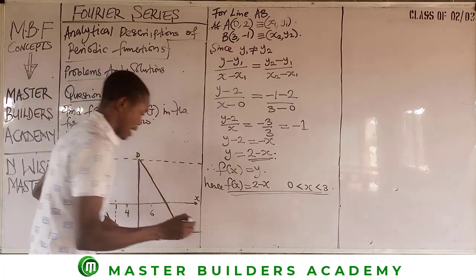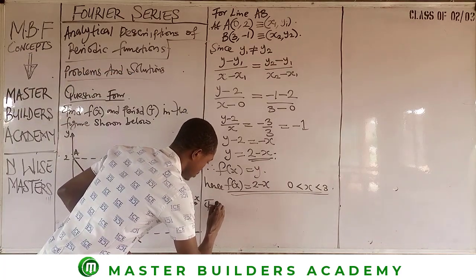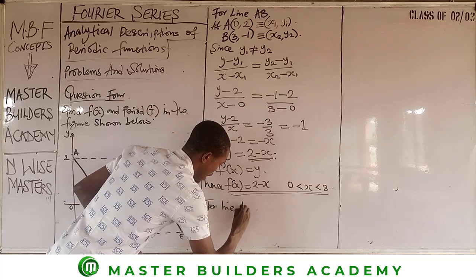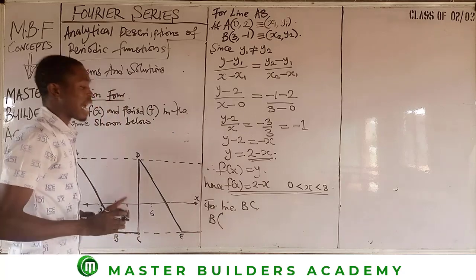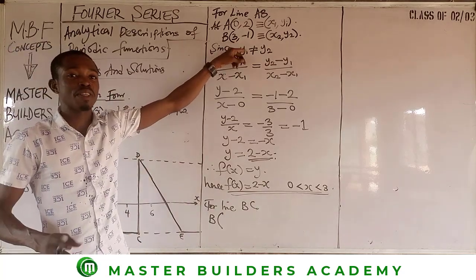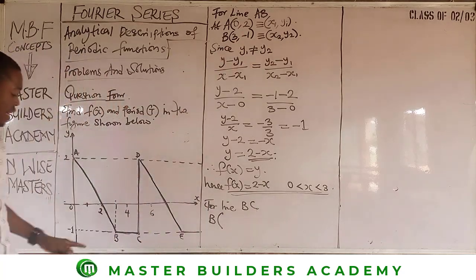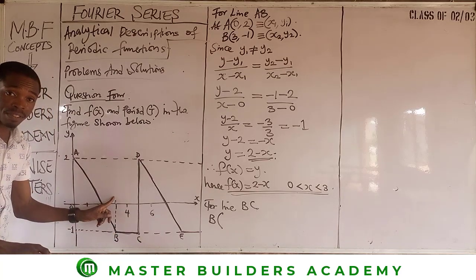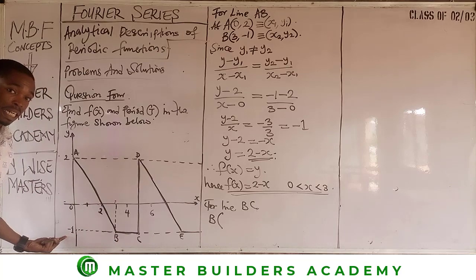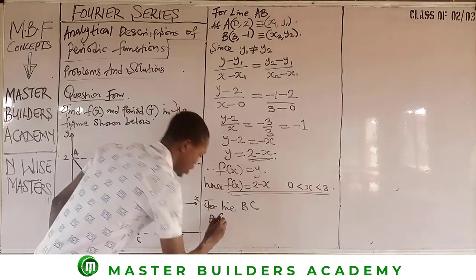Now, while we are at line BC, at B, what values do we have? We maintain the original value there. We don't need to stress this. But in the same way, if you trace this to the x-axis, you find that here is 3, and if you trace this to the y-axis, you find that here is -1, right? So there's no changes there.